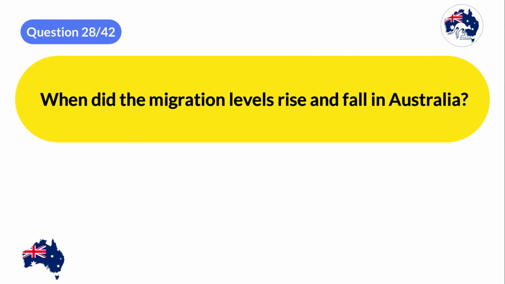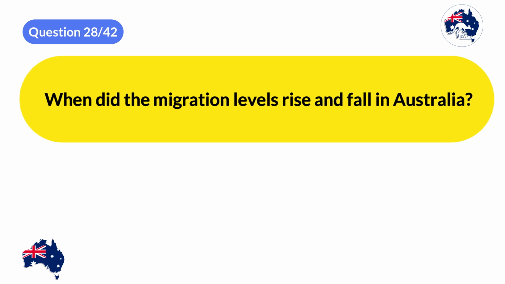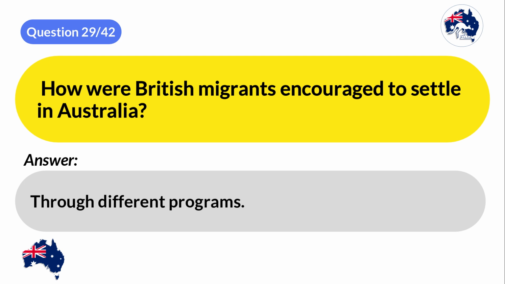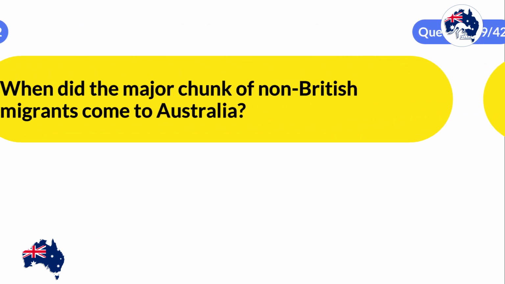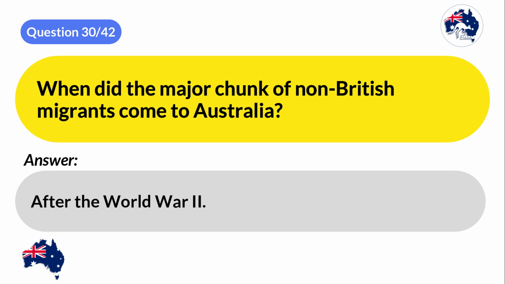When did the migration levels rise and fall in Australia? First half of the 20th century. How were British migrants encouraged to settle in Australia? Through different programs. When did the major chunk of non-British migrants come to Australia? After World War II.